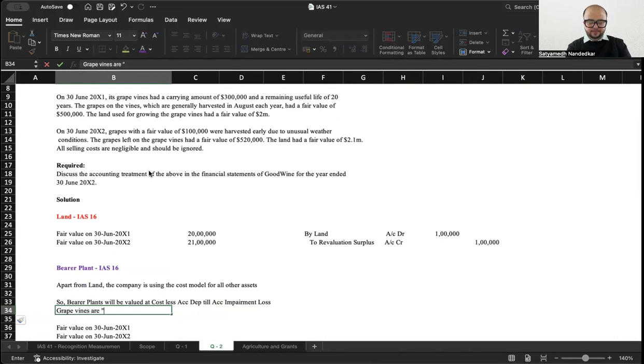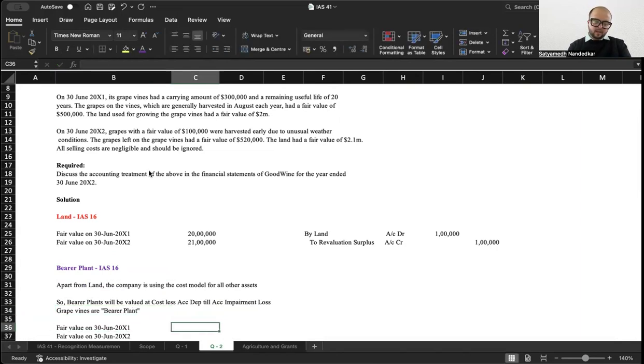Grapevines are bearer plants. Fair value on 30th of June 2001 is how much? Its grapevines had a carrying amount of 3 lakh.